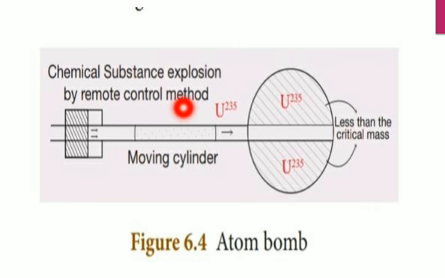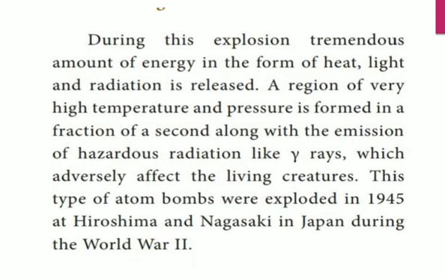But when the cylinder is injected into the void, the mass is greater than critical mass, therefore the fissile material becomes supercritical and starts to explode. It's like a fuse. This is injected with the help of a remote system, to create the explosion.